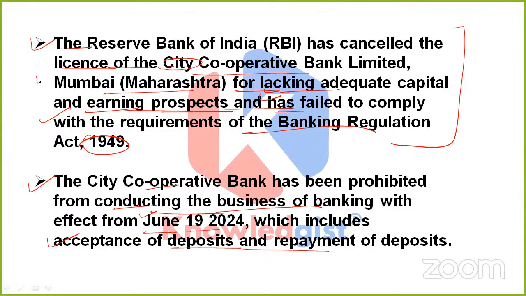Okay. Apart from it, where is it? It is placed in Mumbai, Maharashtra. The reason is the lack of adequate capital and also earning prospects. This bank also failed to comply with the requirements of the Banking Regulation Act 1949. And basically, what are the prohibitions which City Cooperative Bank is going through from June 19, 2024? There was no further conduct of the business of banking, which came into effect from June 19, 2024.